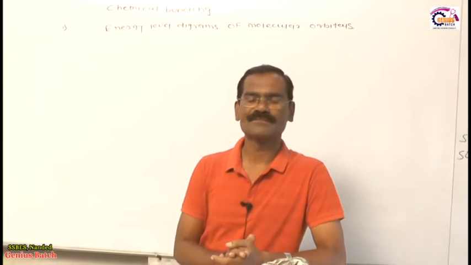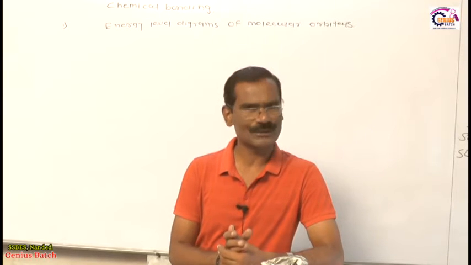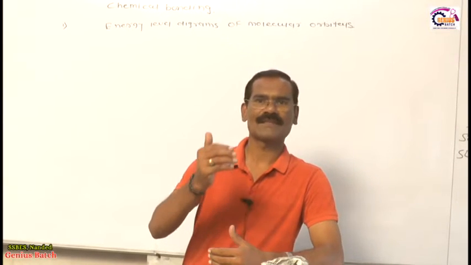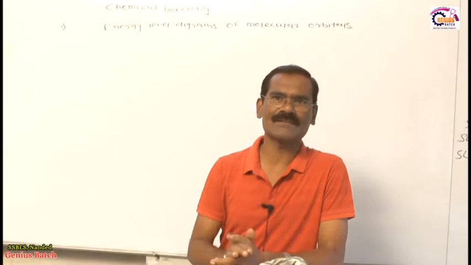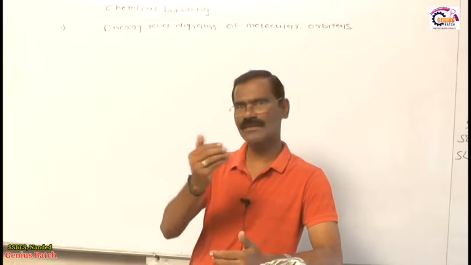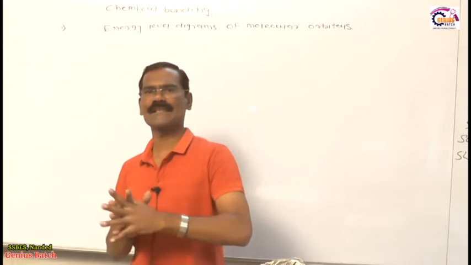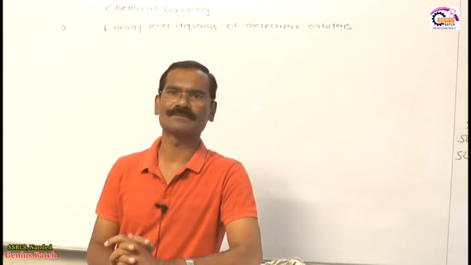For example, according to valence bond theory, the nature of oxygen is diamagnetic, but actually oxygen is paramagnetic. And the paramagnetic behavior of oxygen, that we explain by molecular orbital theory, not according to VBT, that is valence bond theory. Now dear students, before this video we have completed very systematically some postulates required for MOT.